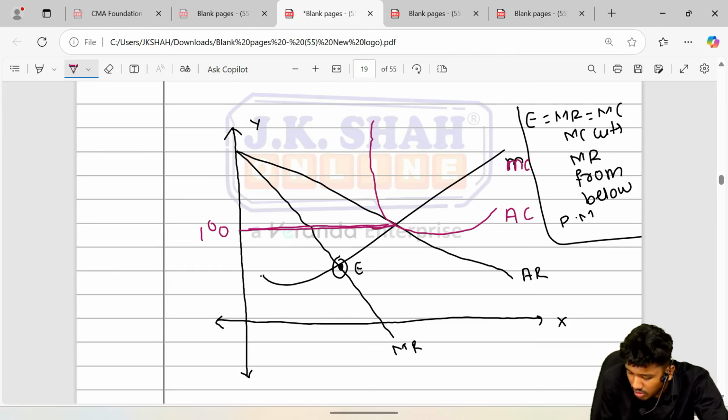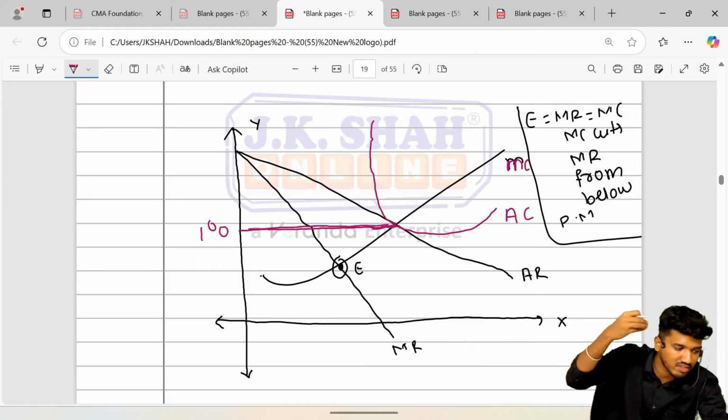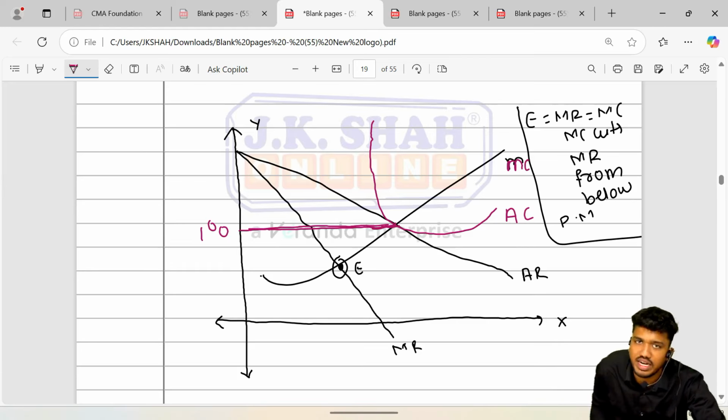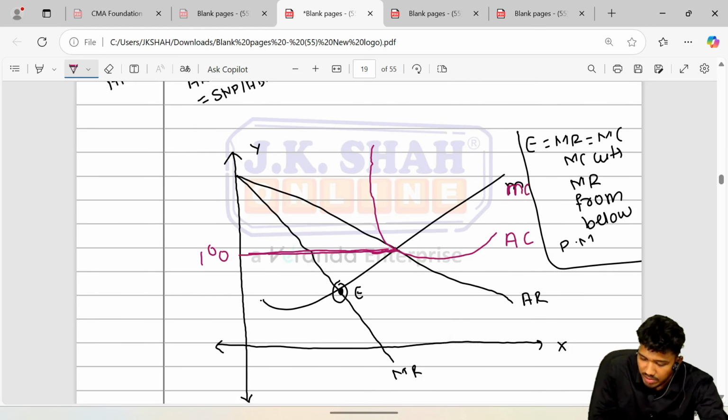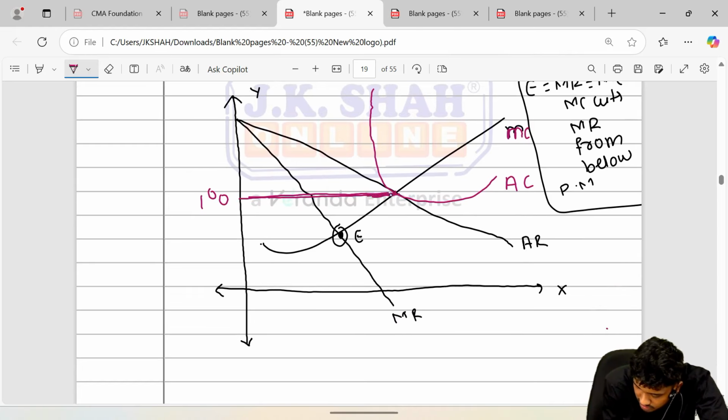Now guys, the amount of money which I've got from my pocket is also 100. इसका मतलब जेब में पैसा 100 आया. The amount of money which I've got into my pocket, that is average revenue, is also 100, and the amount of average cost is also 100. When both are 100, it is called a no profit, no loss point. See, my average revenue line is this. ये line है मेरी यहाँ पे. It is 100, और जो हमारी जेब से पैसा गया है वो भी अपना 100 ही है.